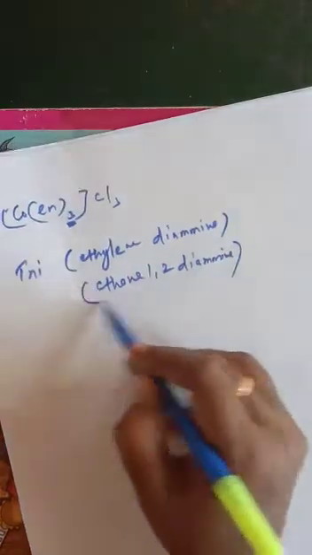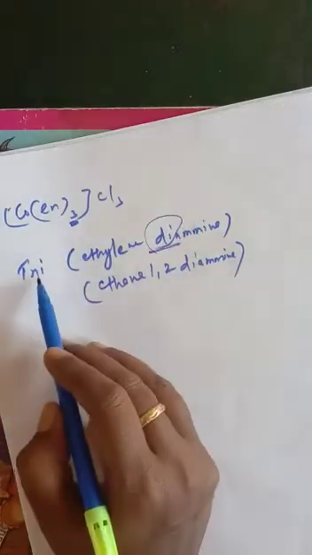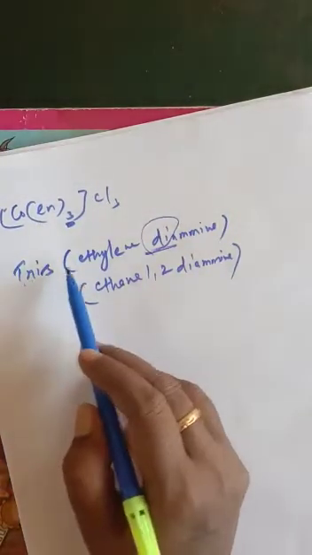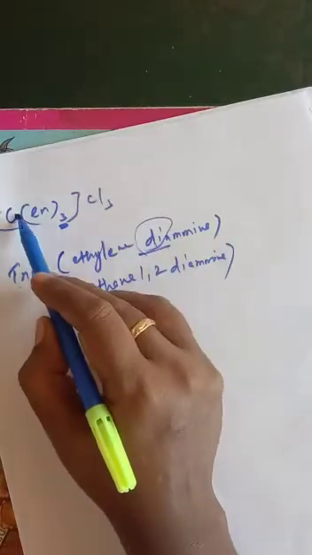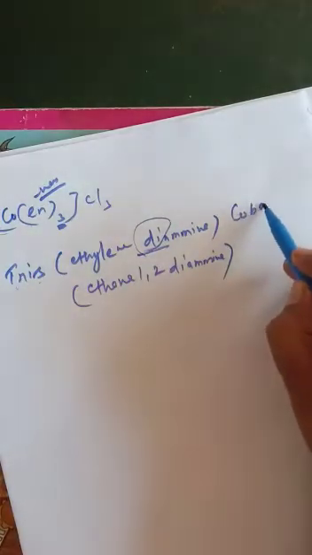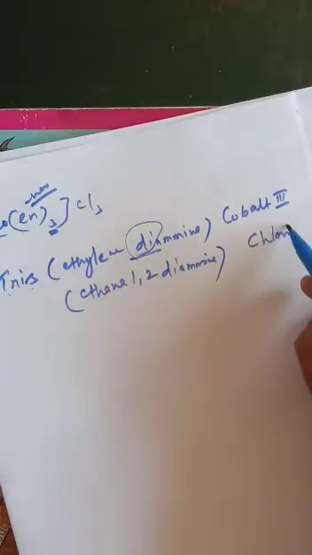So see here, in this word, di, ethylene diamine, the prefix has to change, not tri but tris. So tris(ethylene diamine) cobalt. This is actually a neutral ligand, so no need to change any name of the central metal ion. So cobalt. What's the oxidation number? 3. And outside of the bracket, chloride will be there. So chloride, right.